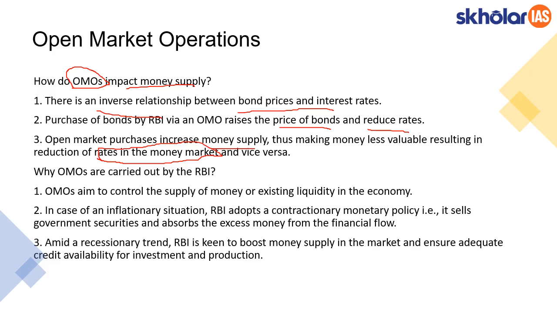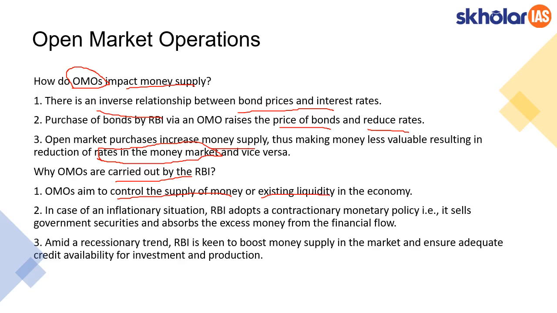Now you would have got an idea about how OMOs function. Let's try to understand why it is being done. Why does RBI carry out open market operations? As I mentioned before, it is to control the supply of money, or to put it in a different way, the existing liquidity in the economy. They are trying to influence the supply of money.